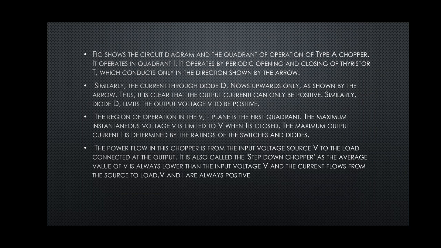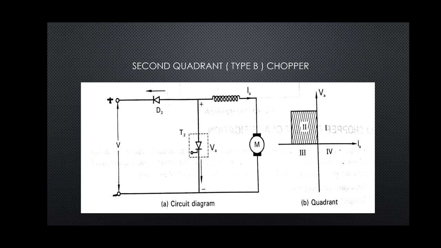We know that the current will always flow in the direction of the arrow of the SCR. So, when SCR is in on state, current will flow from source to load, and when SCR is in off state, at that time also, through the freewheeling diode, the current is going to flow towards the load only. So, current will always be positive. So, in this way we can describe the working of class E chopper.